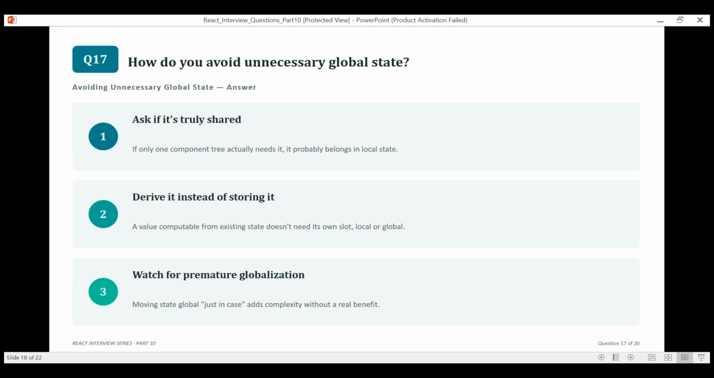How do you avoid unnecessary global state? Before making something global, ask if it's genuinely needed in more than one place. If it can be derived from data you already have, don't store it separately at all. And avoid making things global just in case, that adds real complexity for no actual benefit.